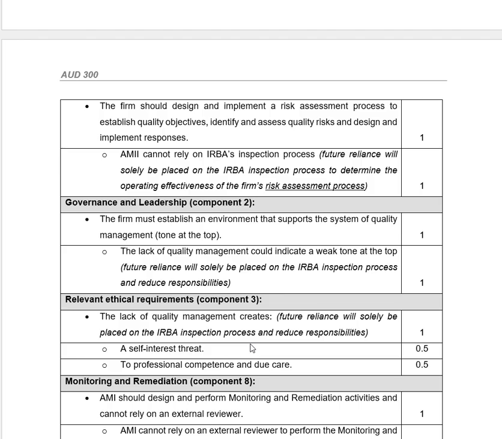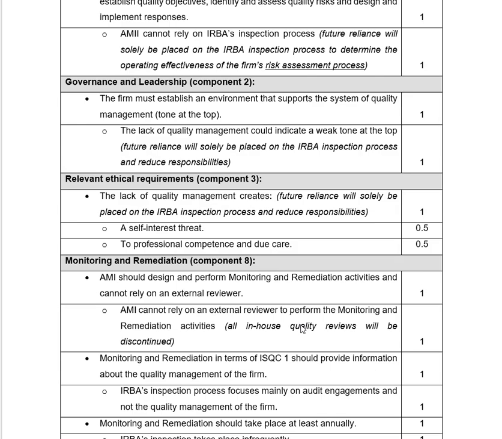Then when looking at the self-interest threat, it means that you do not want to spend money on doing the actual work, but you're going to use the work of others so that you are reducing the spending of money on the work. So relevant ethical requirements: it is a bit of a concern in terms of them using the work of others.